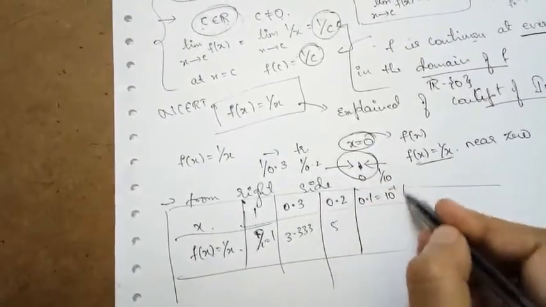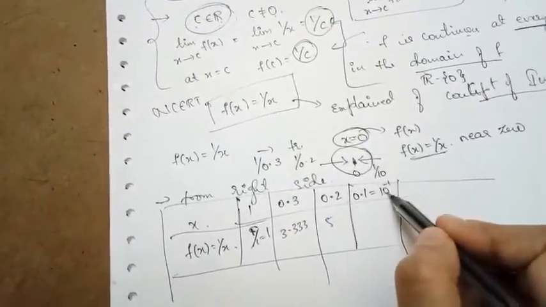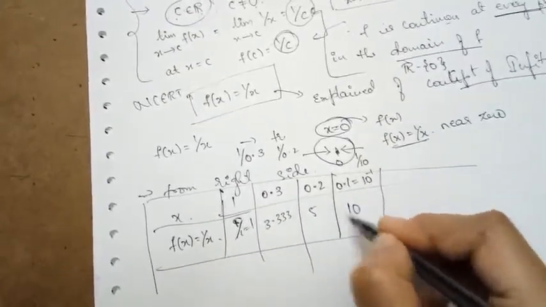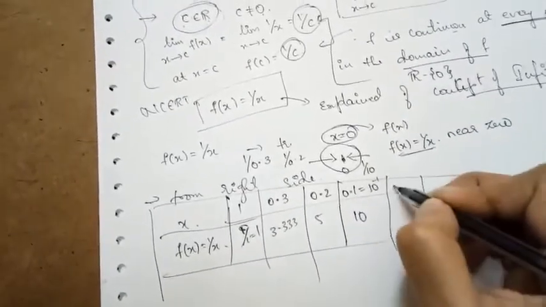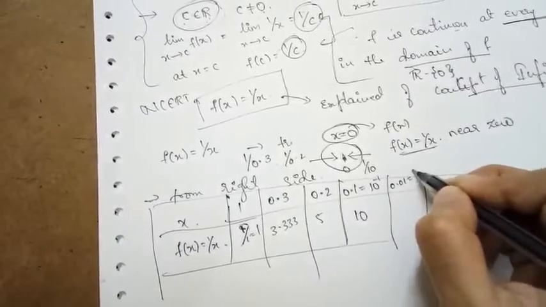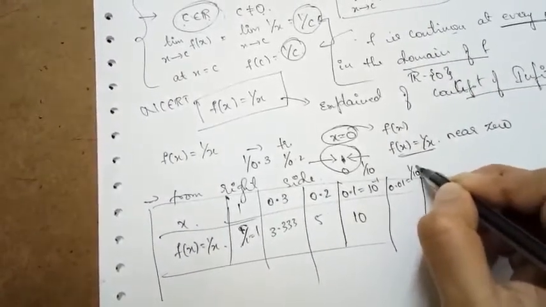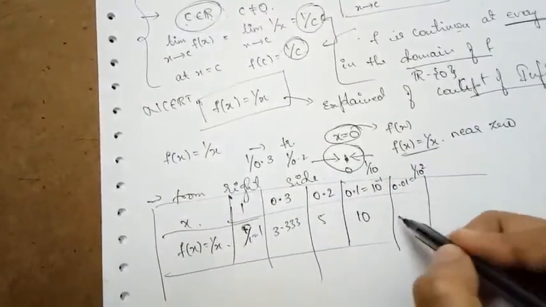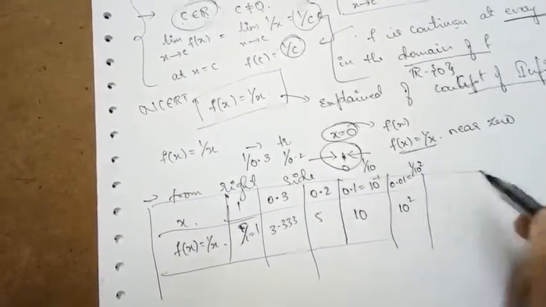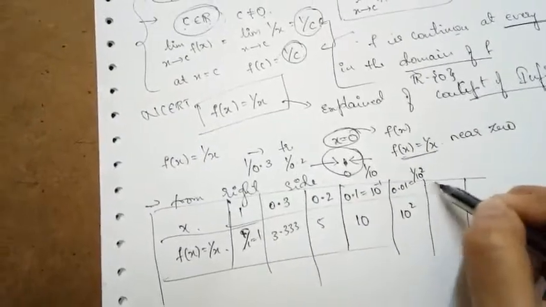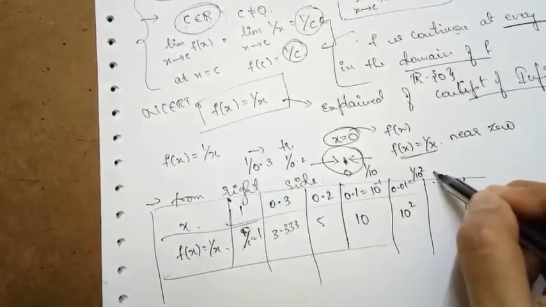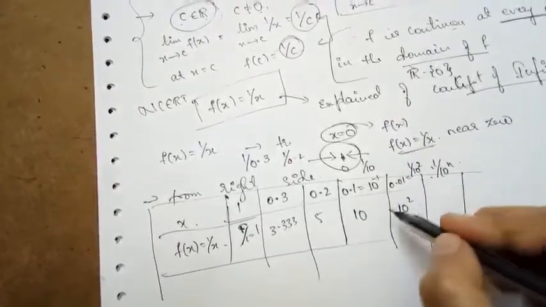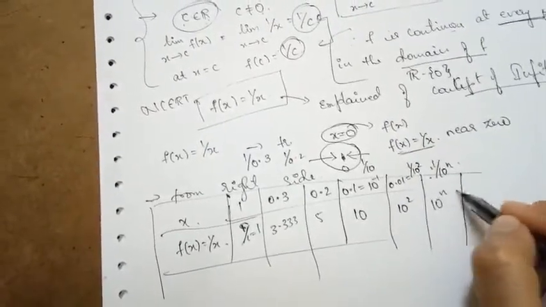So if I choose x equal to 10 to the power of minus 1, what is the value of f of x? F of x is 10. If I choose 0.01, it is nothing but 1 by 10 square. So if I choose x equal to 1 by 10 square, f of x is equal to 10 square. And so on, if I choose x as 1 by 10 to the power n, the value of f of x is 10 to the power of n.